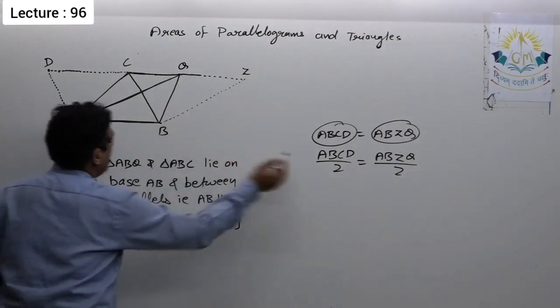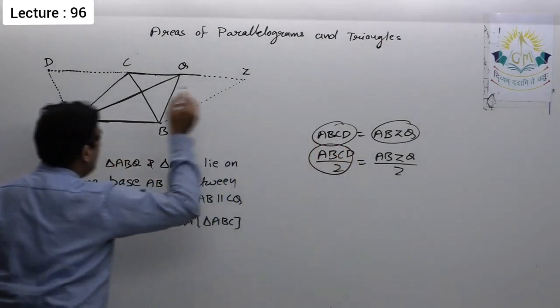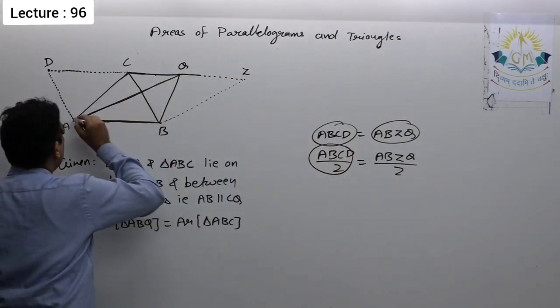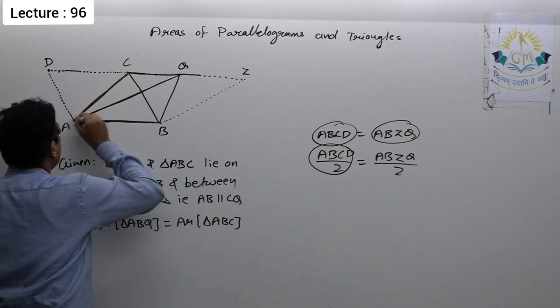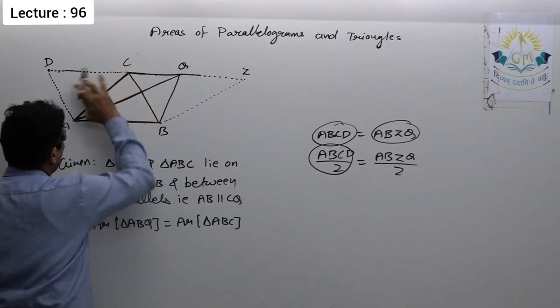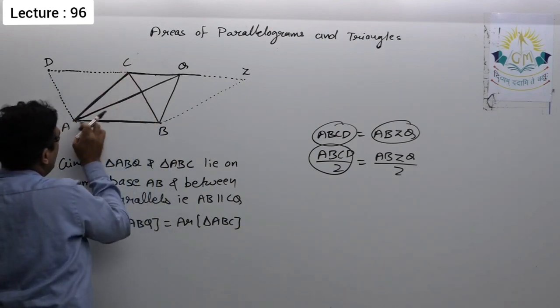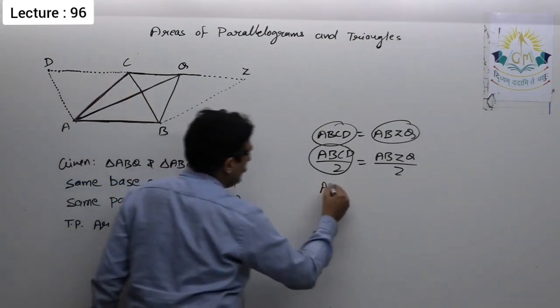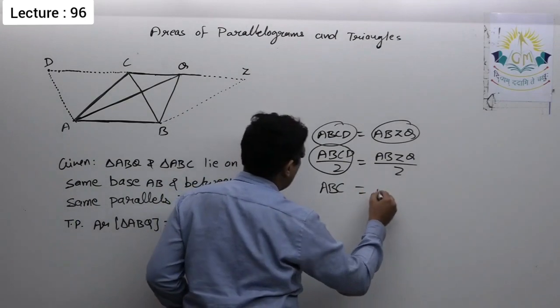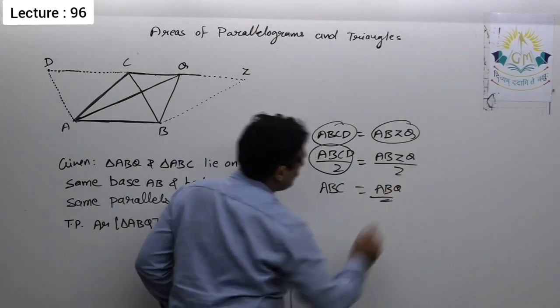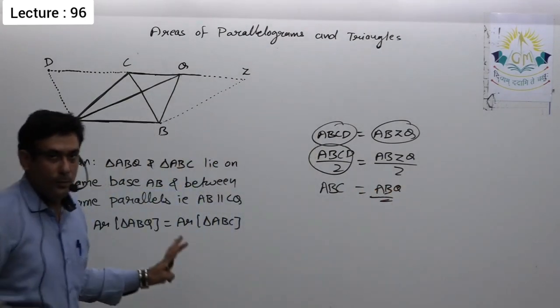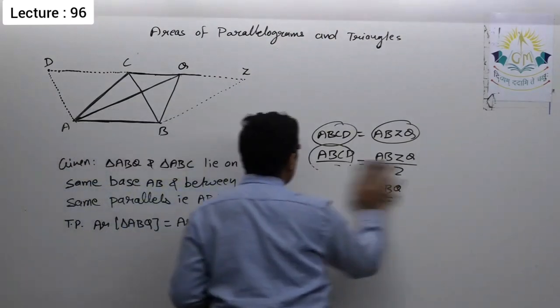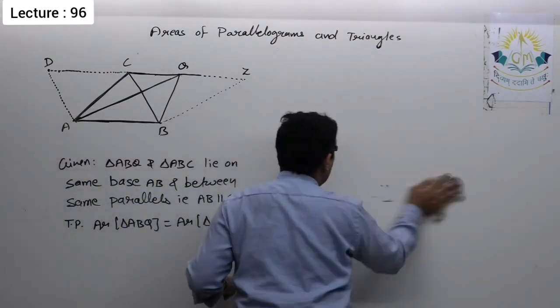So half of ABCD can be written as ABC or ADC. So here I write ABC and here I write ABQ. So I can say this is proved. I hope you got this concept. Now I will give you the remaining solution.